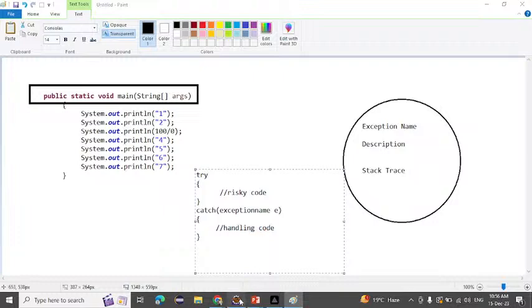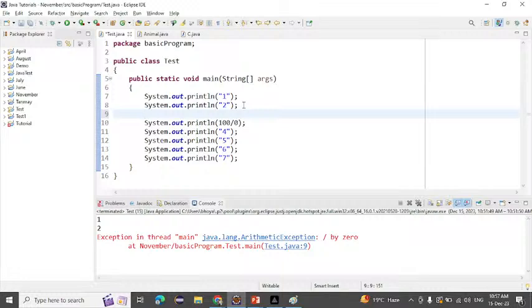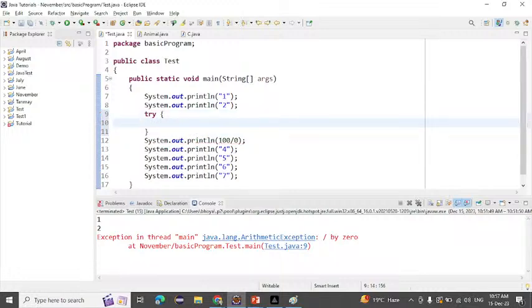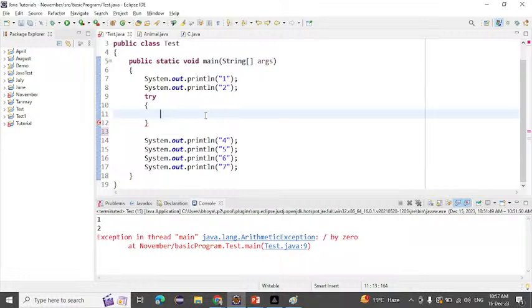Now we will see the program. We come here and write a try block. We know that in the third line our exception will come, so I will write the try block here. Inside the try block we need to write the risky code. Which is our risky code? This line. We know that maybe in this line our exception will occur, so I will write this line here.